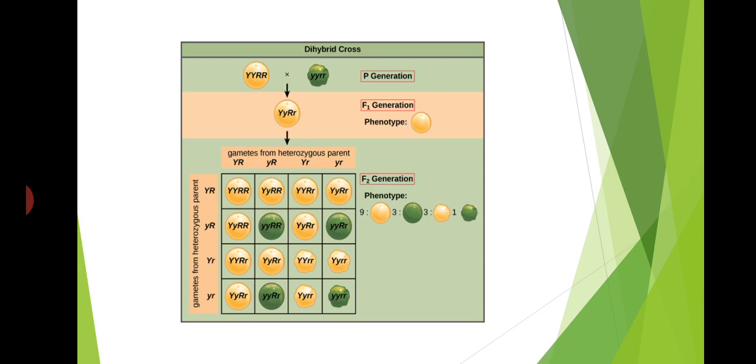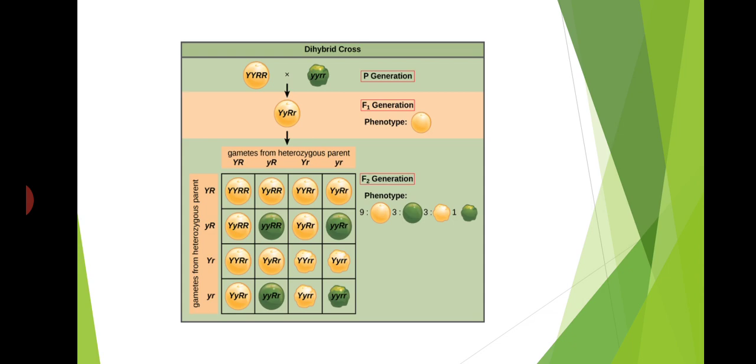This F1 generation is self-pollinated, and four types of gametes are produced. From one plant, the four gametes are capital Y capital R, capital Y small r, small y capital R, and small y small r.